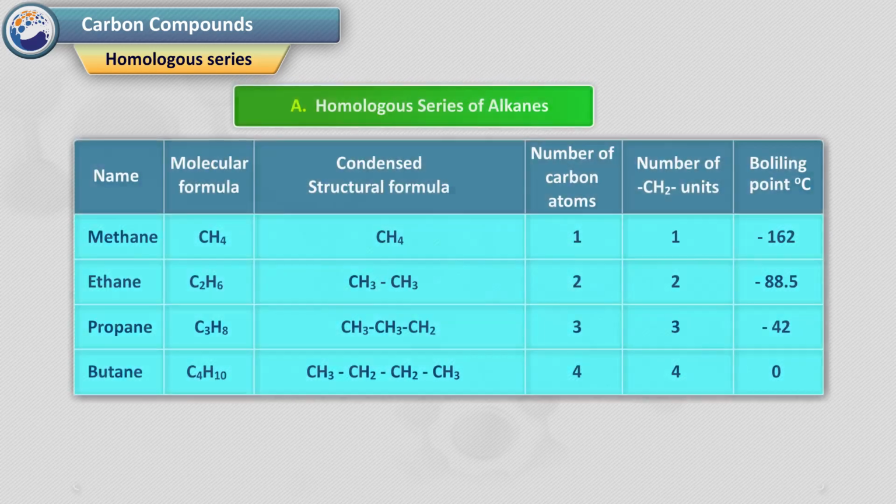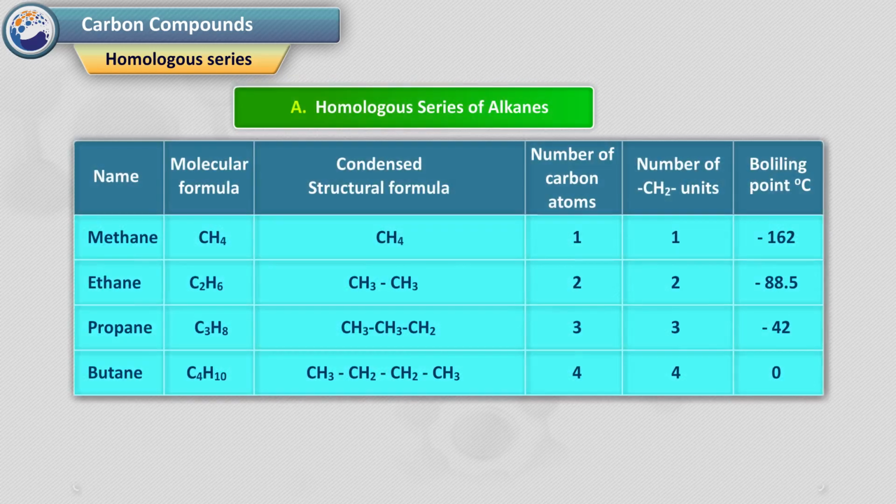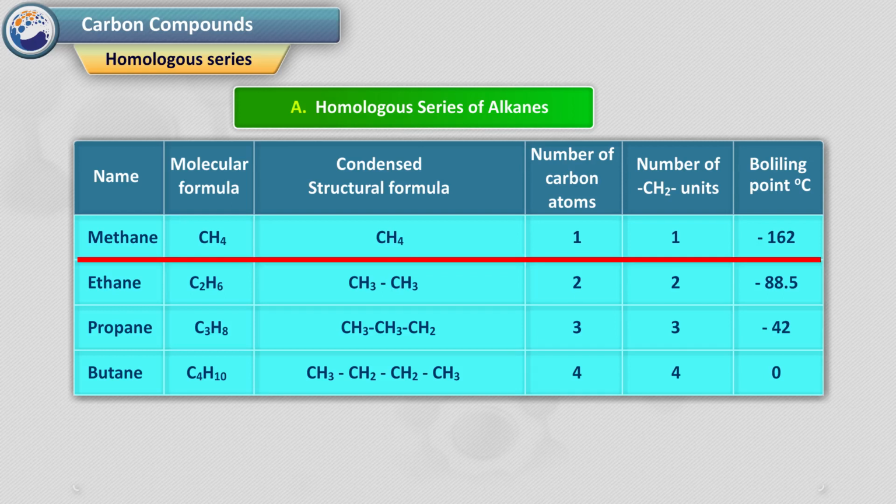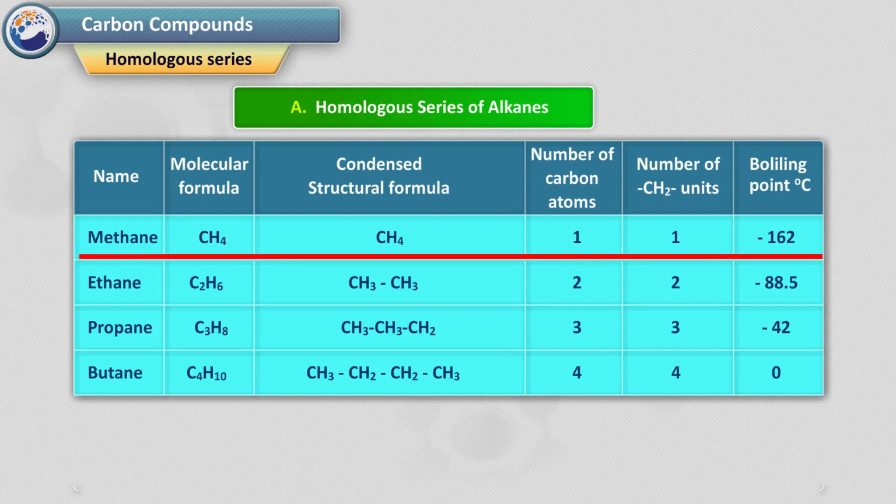A. Homologous series of alkanes. Let's count and write how many carbon atoms are present in the following alkanes. Methane, molecular formula CH4, structural formula CH4. So number of carbon atoms will be 1, number of CH2 units 1.